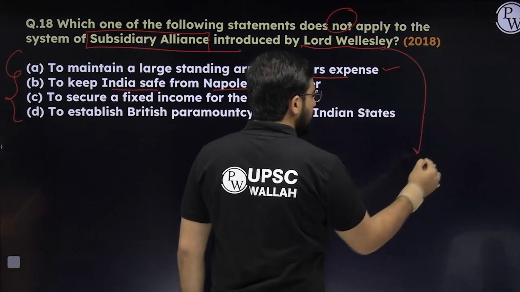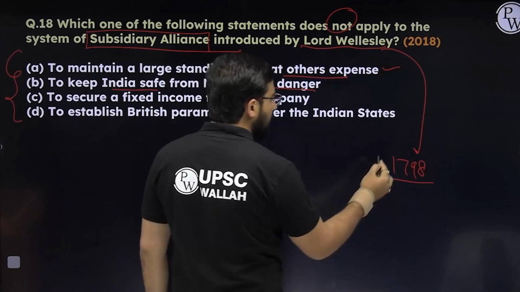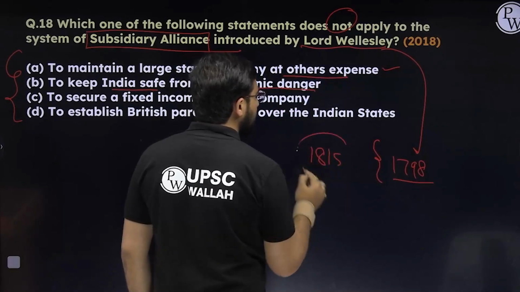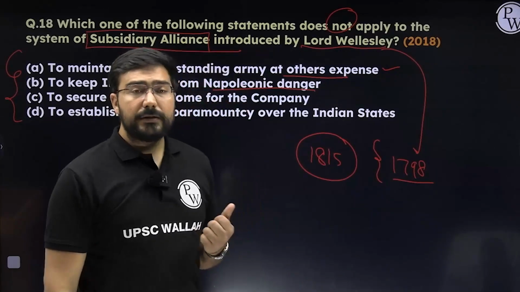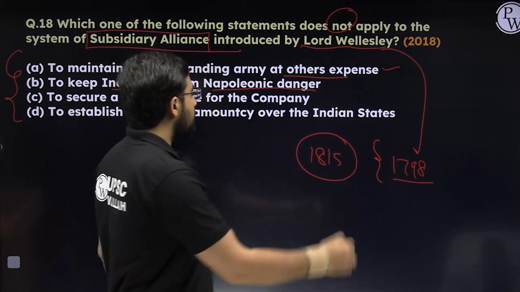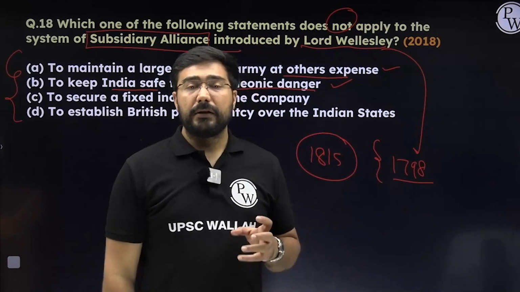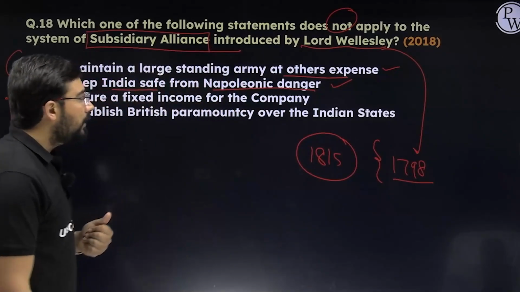Because Lord Wellesley came to India in 1798. The rise of Napoleon coexists with this. In fact, the downfall of Napoleon will come in 1815 when he will get defeated in the Battle of Waterloo. The second statement is absolutely correct. In fact, he was trying to come towards Egypt. That campaign did not succeed, but there was a real danger that Napoleon could come towards India. The second statement is absolutely correct.